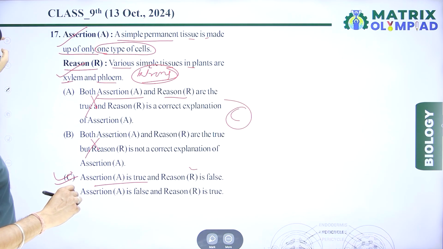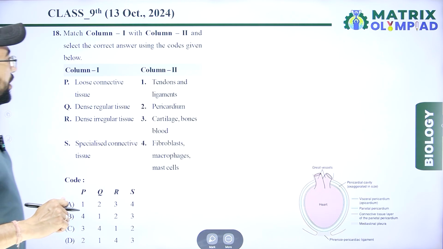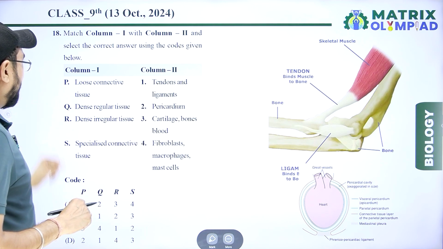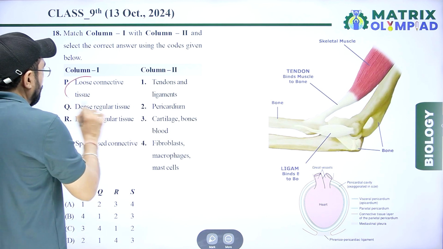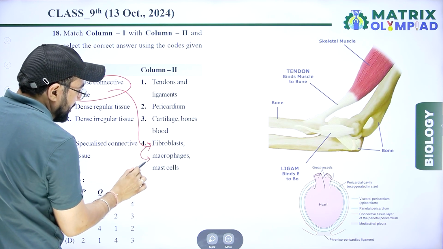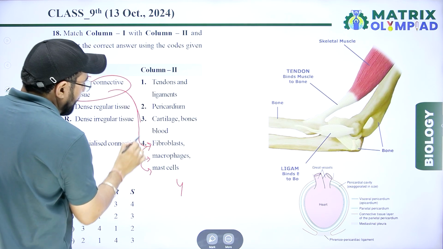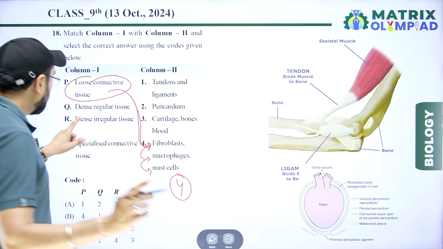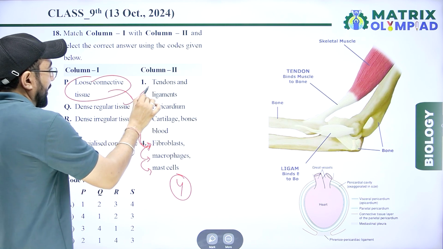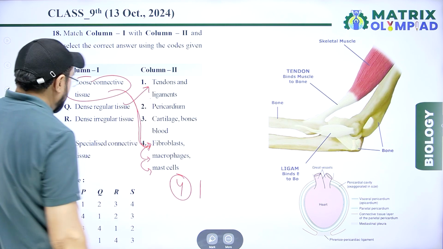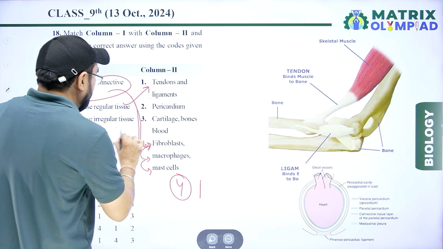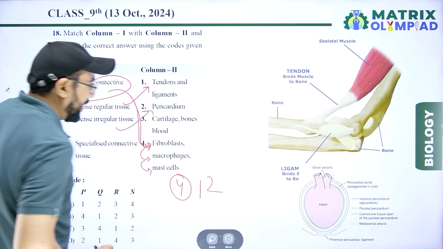Next question is, match column first and second. Loose connective tissue includes fibroblast, macrophages and mast cells. Match with fourth. Next, dense regular tissue, that is tendon and ligament. And next, dense irregular tissue is pericardium.